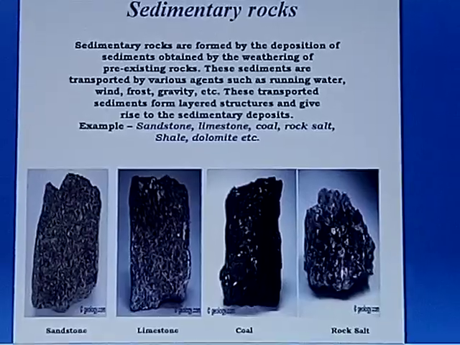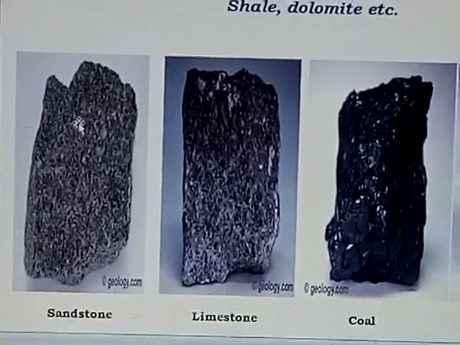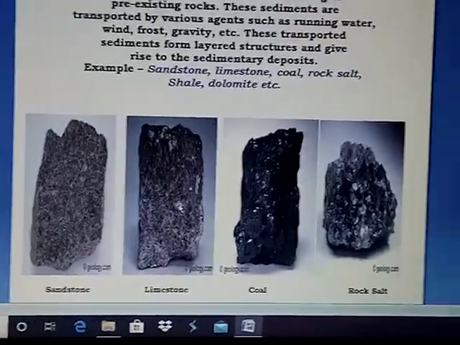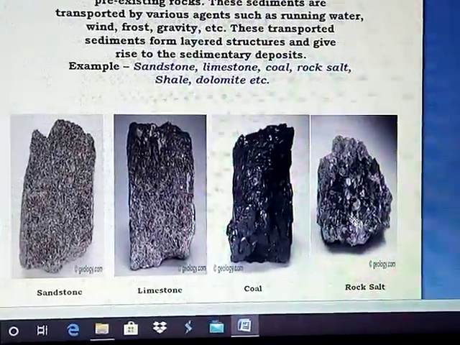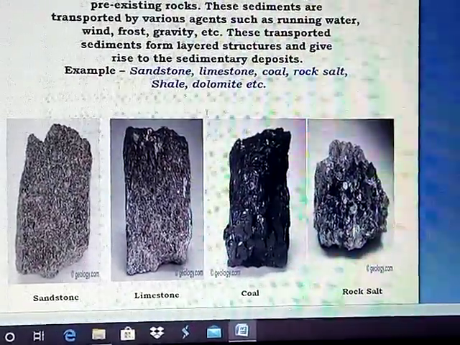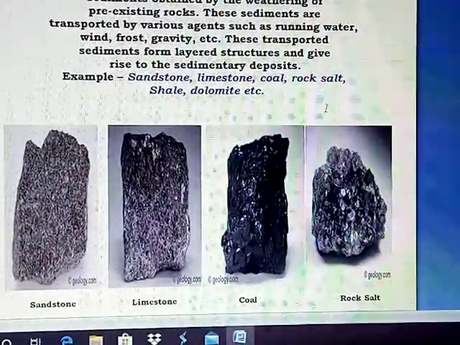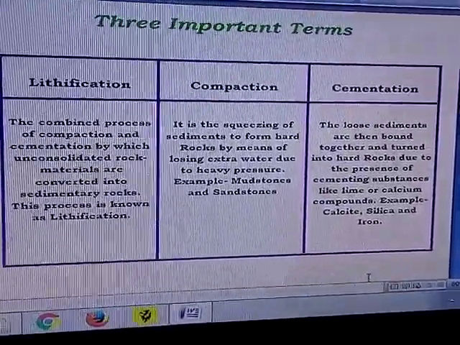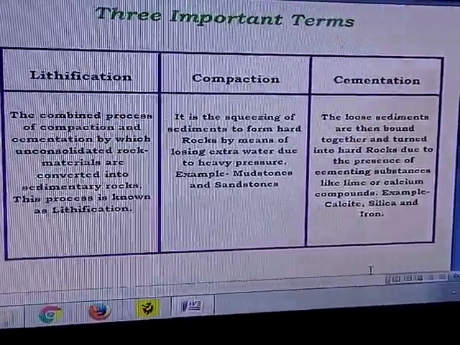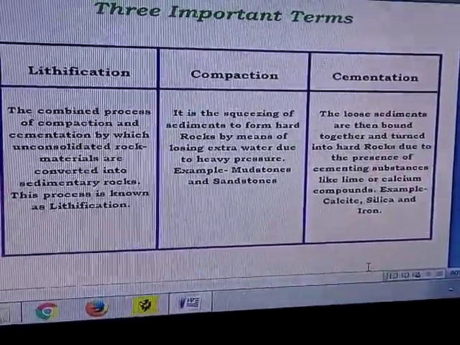In simple language, sedimentary rocks are formed from the sediments which derive from the bigger rocks. They are carried to different places and then they get deposited in layers, and after the solidification of these layers of sediments, the formation of rock is known as sedimentary rocks. Some famous examples of sedimentary rocks are sandstone, limestone, coal, rock salt, shale, dolomite, etc. Numerous examples are there. So one thing you should keep in mind is that sedimentary rocks are formed due to solidification of sediments.